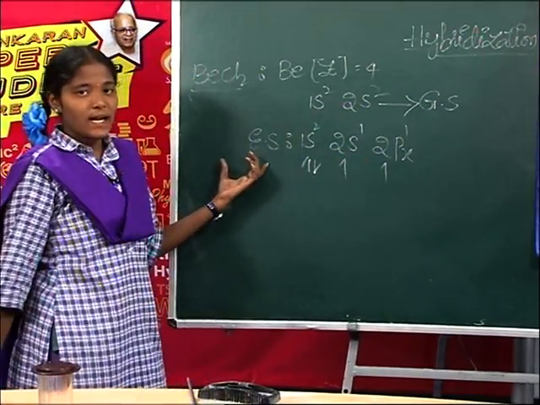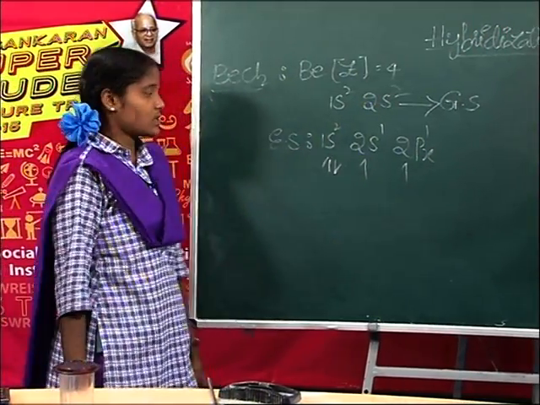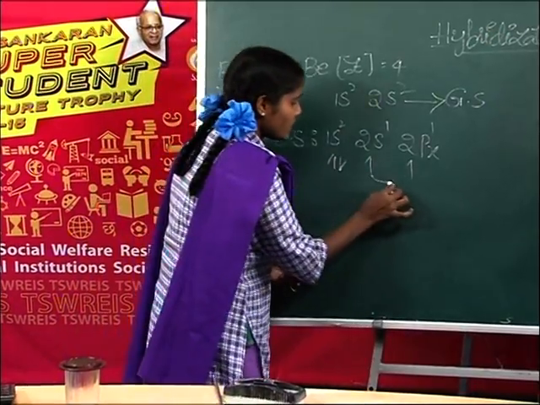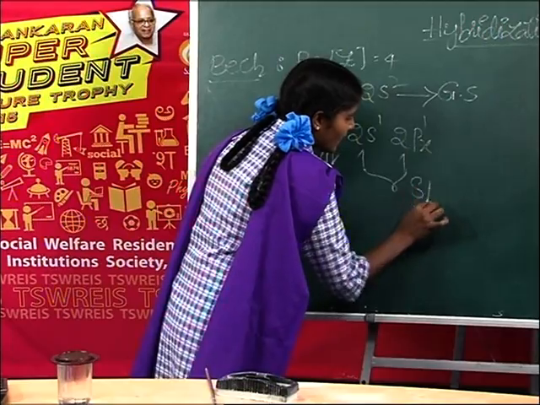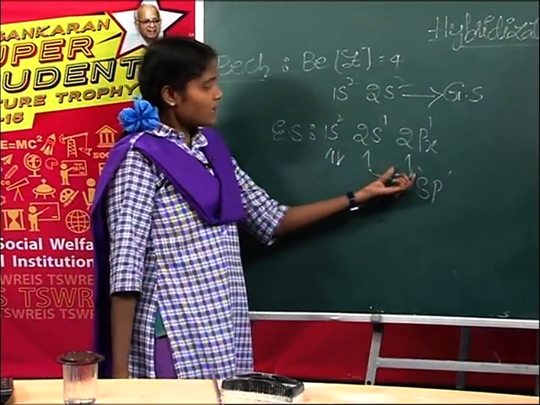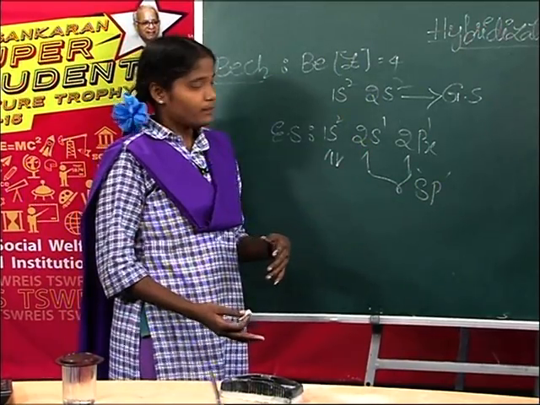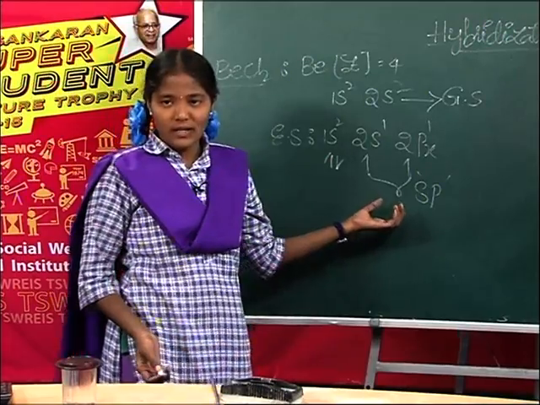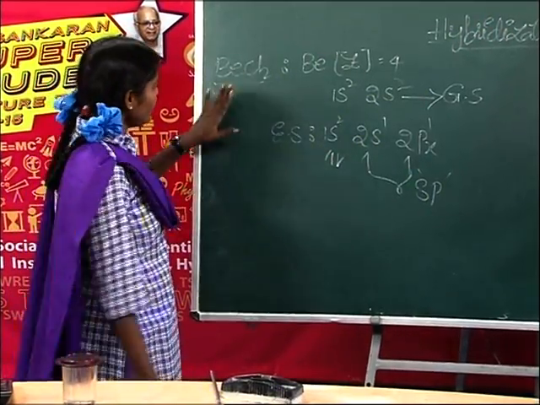When it is in the excited state, an electron moves from the s orbital to the p orbital. These s and p orbitals intermix with each other, and it gives two sp hybrid orbitals. These sp hybrid orbitals overlap with the other elements. Did you understand? Now the structure of beryllium chloride.